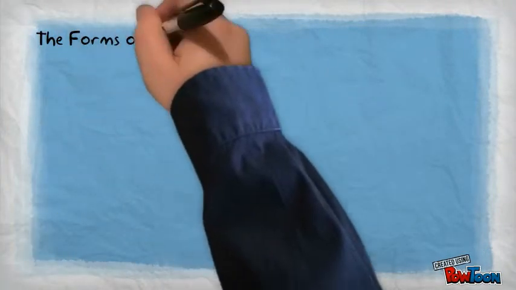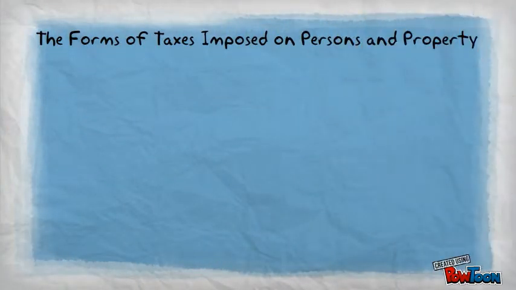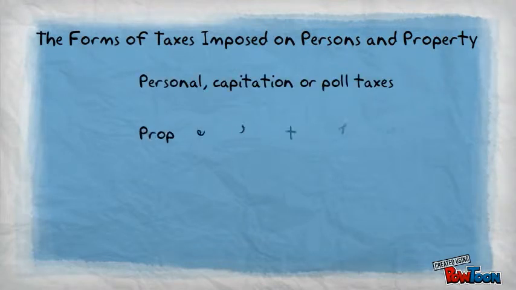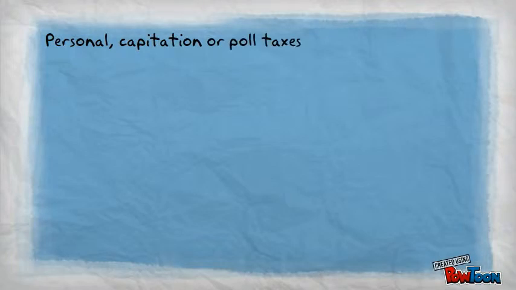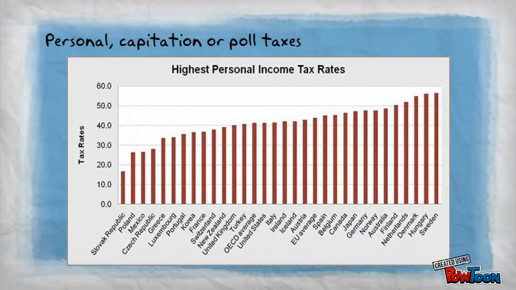Forms of taxes imposed on persons and property. These are the personal, capitation or poll taxes, property taxes, income taxes, and excise or license taxes. Personal, capitation or poll taxes are taxes of fixed amount upon residents or persons of a certain class without regard to their property or business.